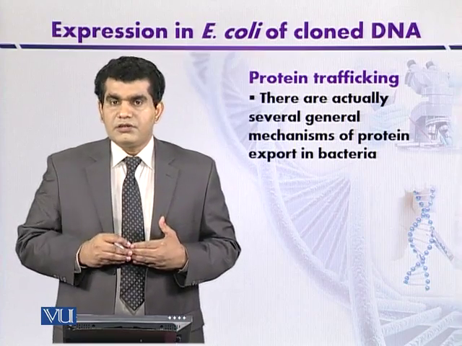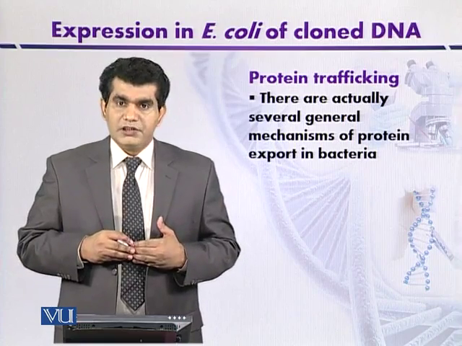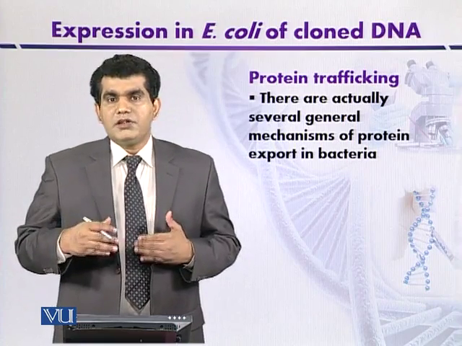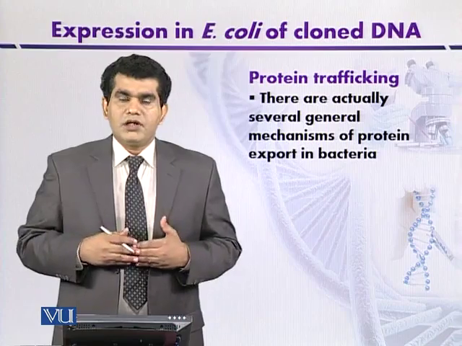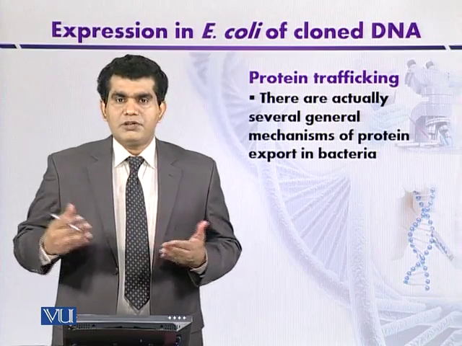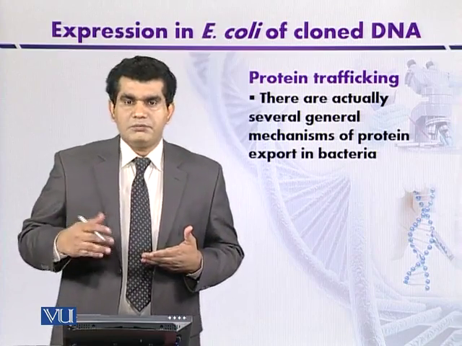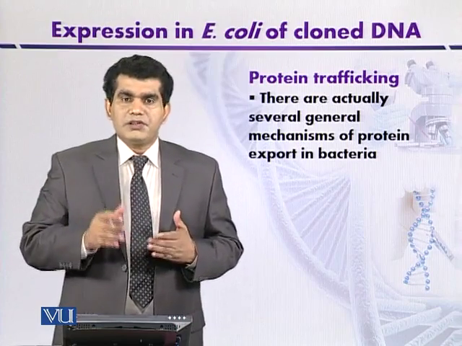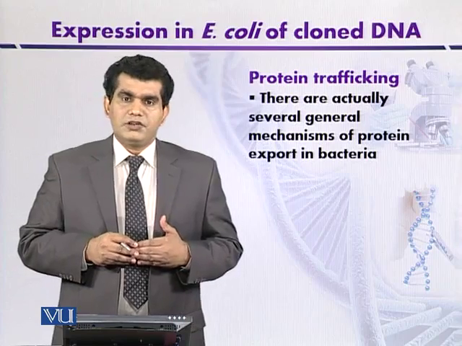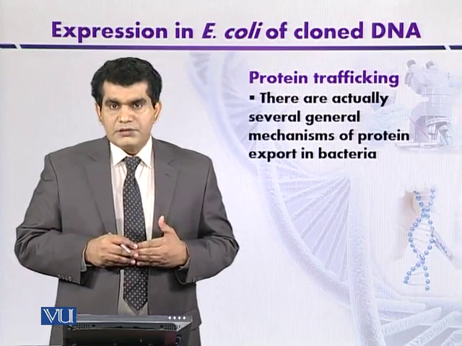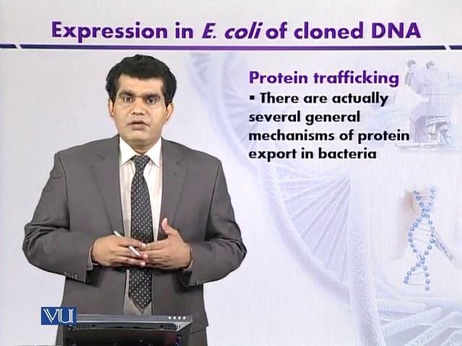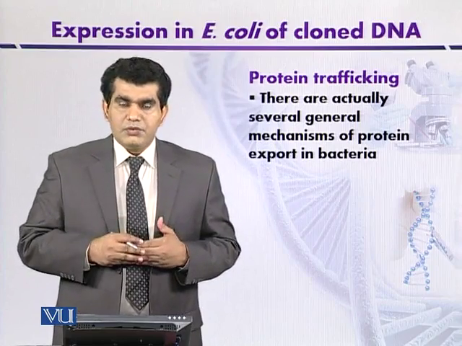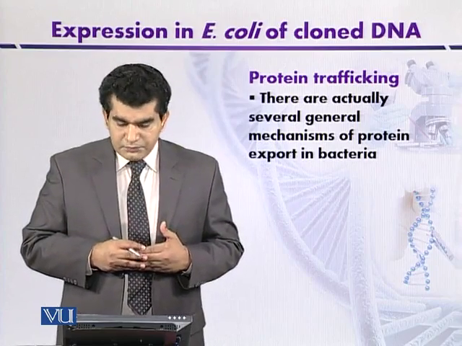For instance, gram-negative bacteria have secretion system type 1, type 2, type 3, type 4, and sometimes type 5 and so on, or some other branches of transportation pathways also exist. We can briefly have a look at the type 1 and type 2 secretory systems.